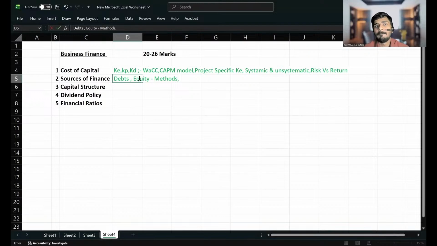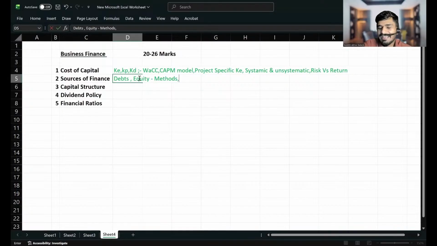Anyway, public offer will be there. Publicly, we are issuing a large number of shares through the stock market. It's called a public offer. Initial public offer will be there, because before entering the stock market, a company can issue its shares.